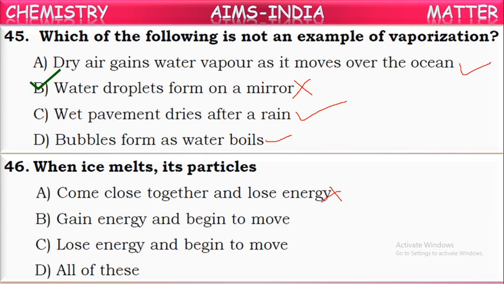Okay, this is not correct. So the second one, they gain energy and begin to move. Yes, in the solid state ice form, molecules are closely packed. But when it starts melting, molecules gain some energy and they start moving. That's why it converts into liquid and it flows. Okay, B is the correct answer.